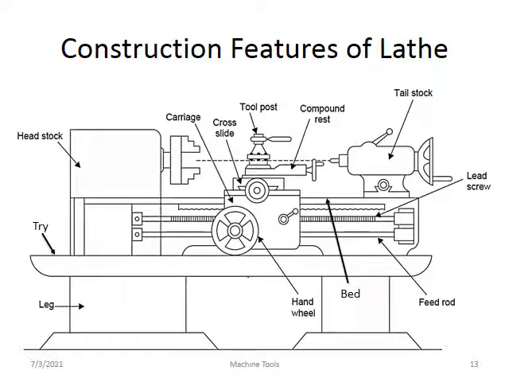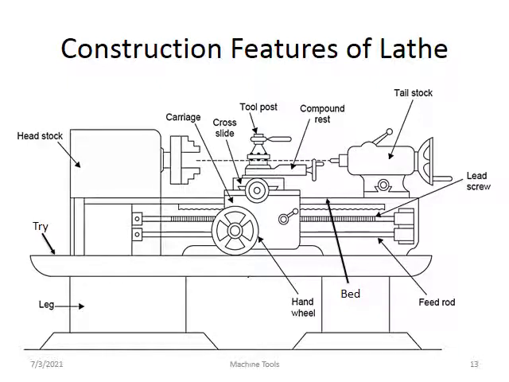The next one is a tray, the second important part. This is a hand wheel, and there are two rods. One is a lead screw and the other is a feed rod. And the next one is the bed of the lathe. This complete thing is the bed of the lathe machine.